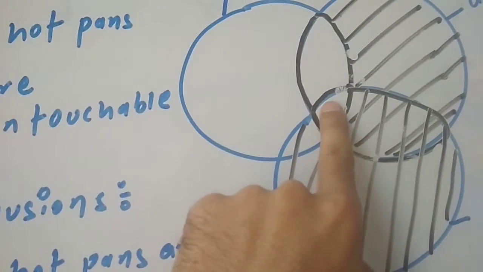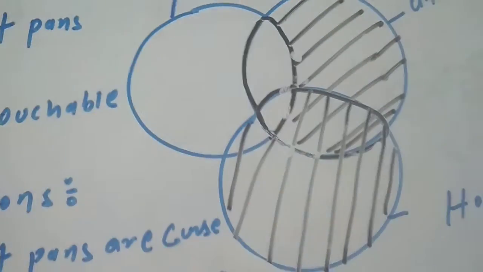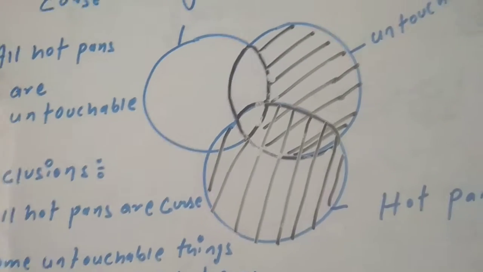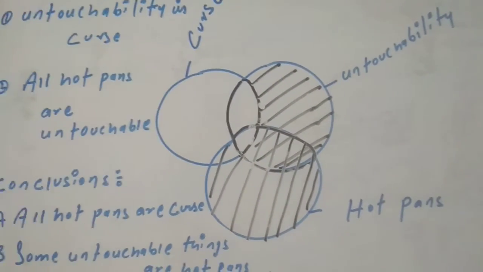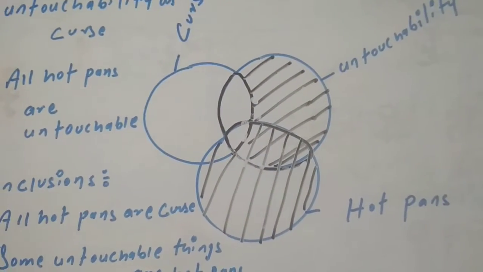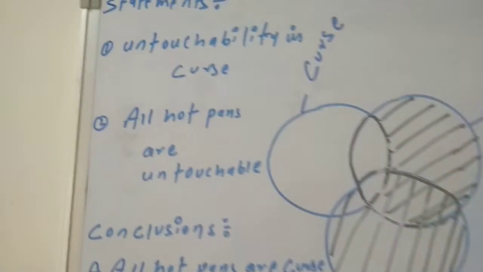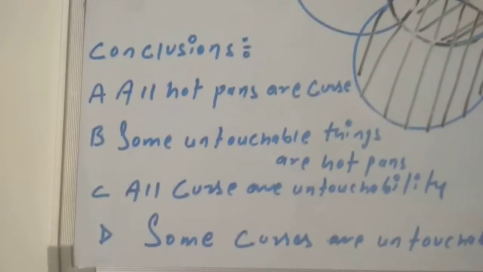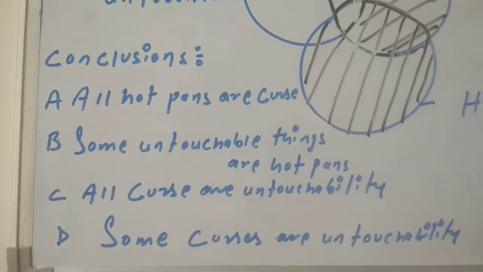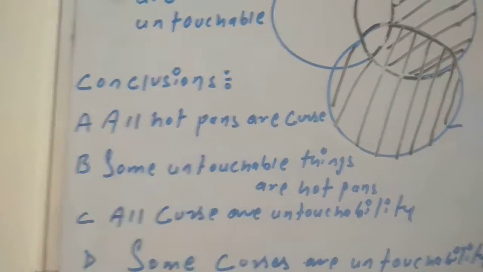So this part I left is between the untouchability and hot pens. That's how we need to first find out the remaining area, first going with the statement. Now if I take the conclusions, which is correct? First is all hot pens are cuts. All hot pens are cuts.